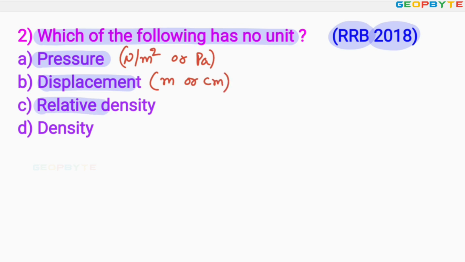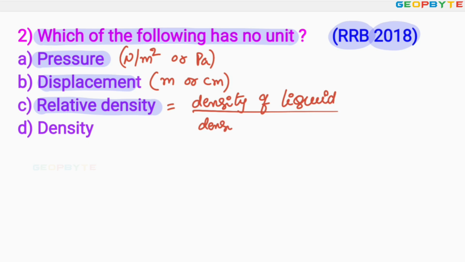Option C, relative density. Dear friends, remember relative density equals density of liquid divided by density of water.